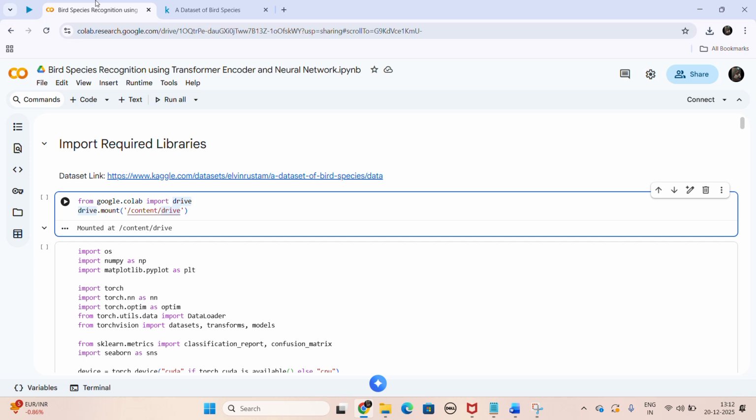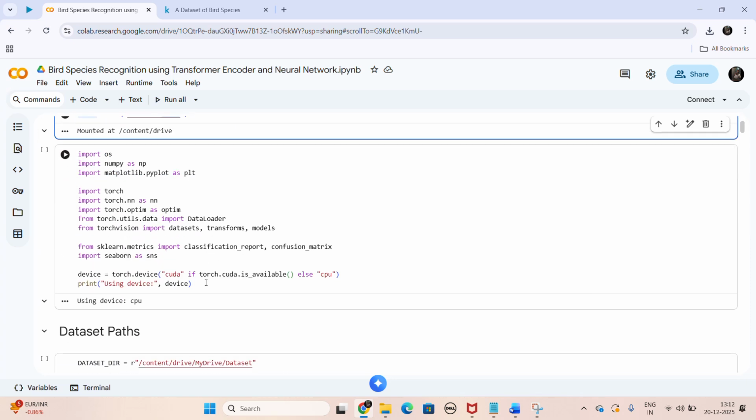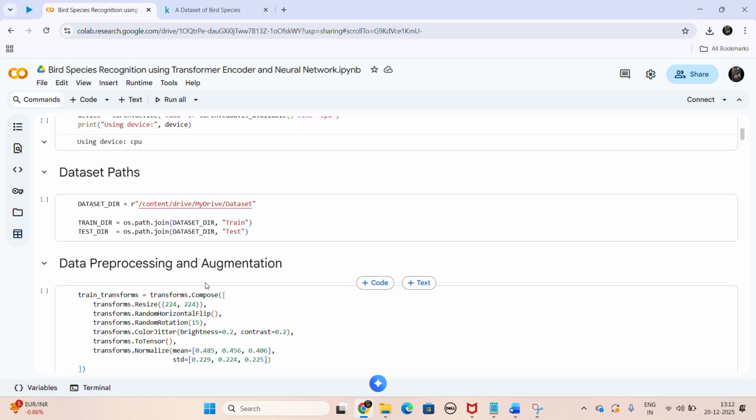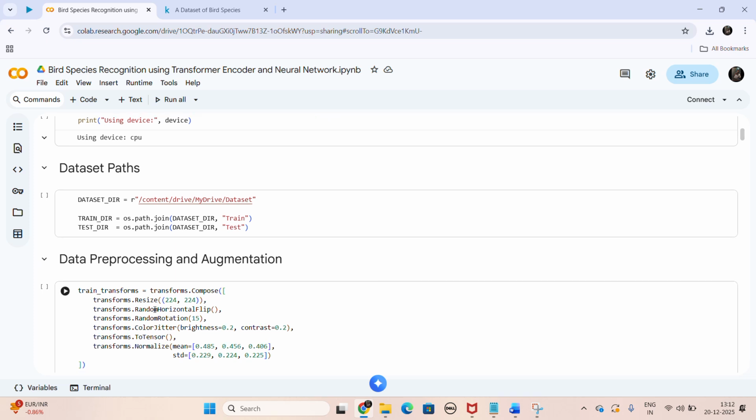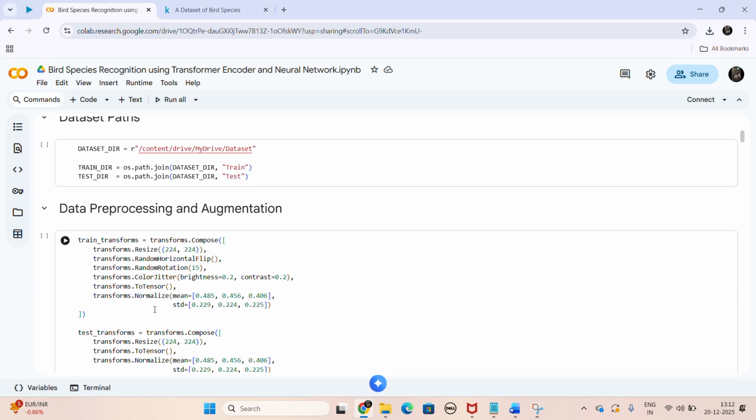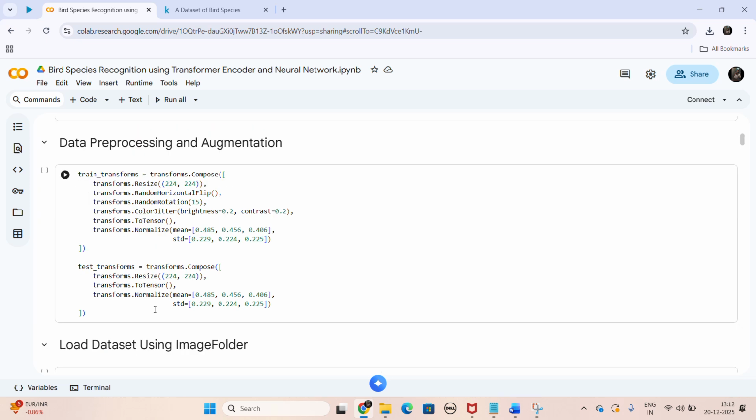So, in this code, we start with importing the libraries. This is my dataset which I have uploaded on the drive and given it the training and testing part. This is where I have preprocessed all the data, resized it according to how I want it to be. Resizing of the images is very important because when all the input images are of the same size, then the output that we get is more accurate.